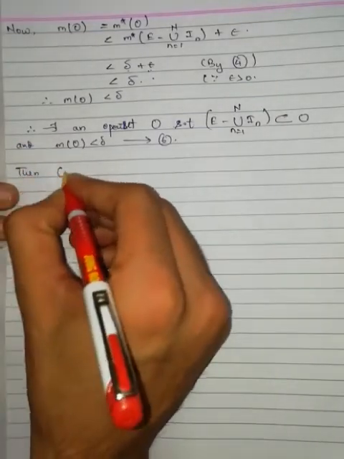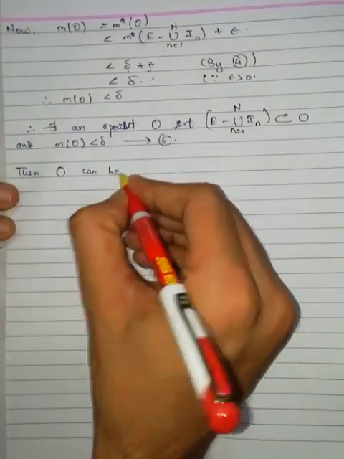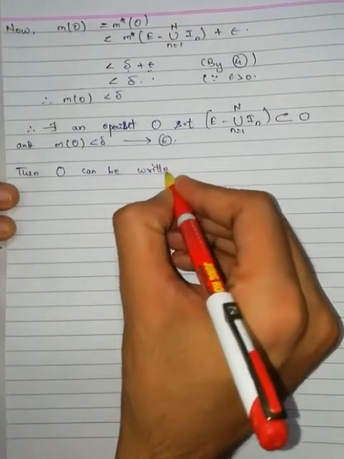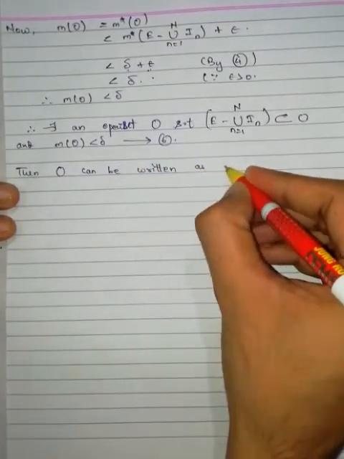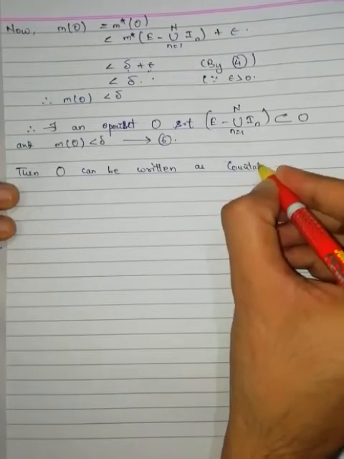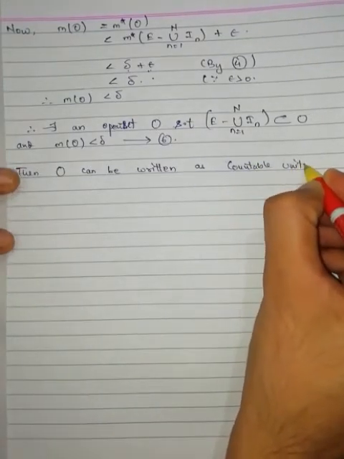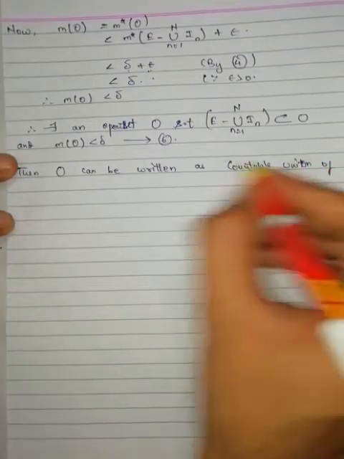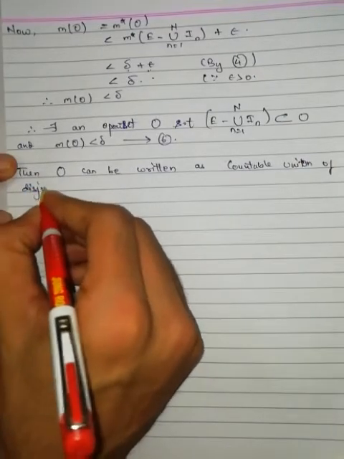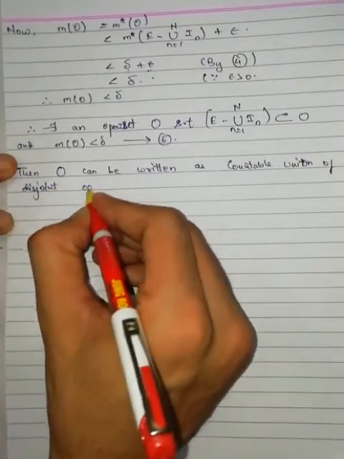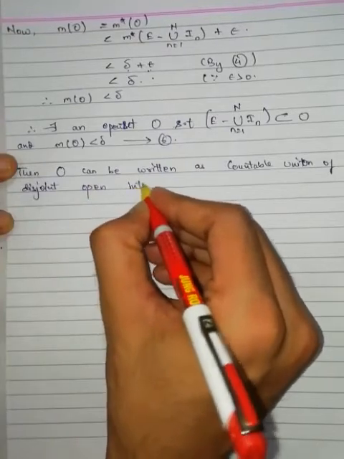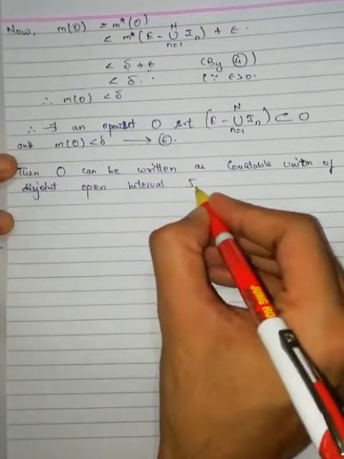Then O can be written as a countable union of disjoint open intervals J_m.